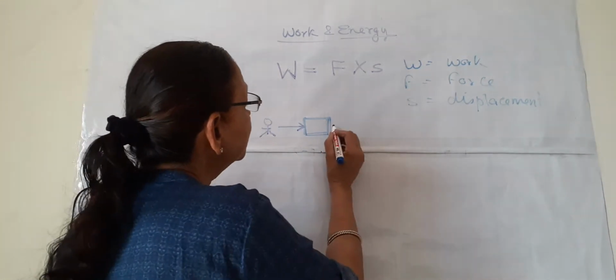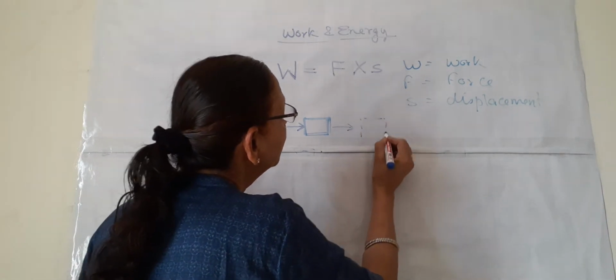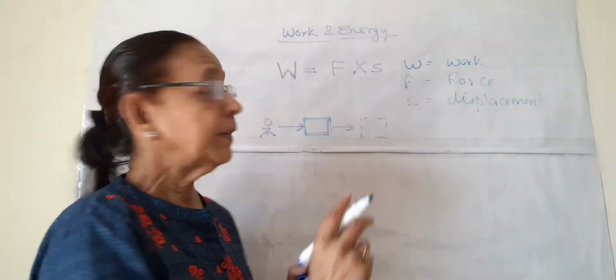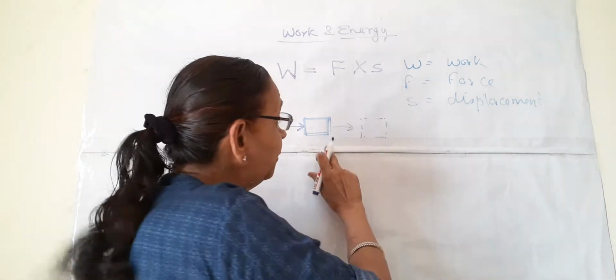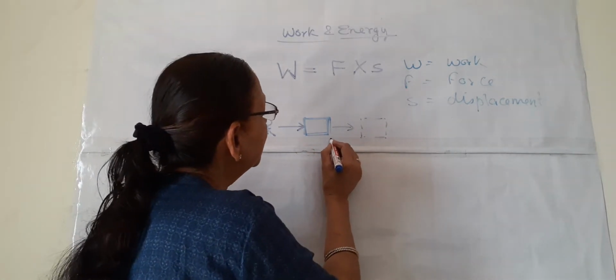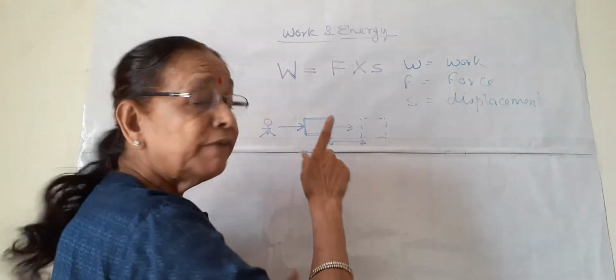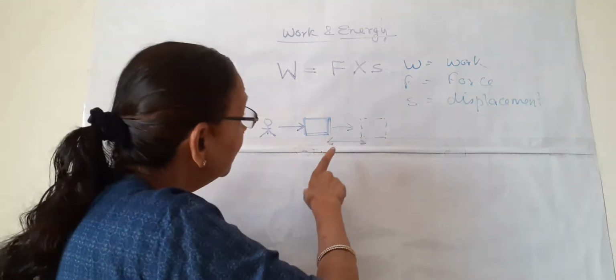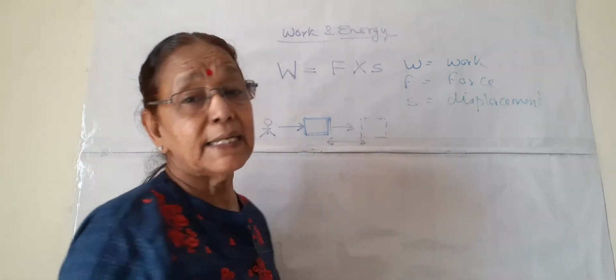So this is force, and this box is displaced to this new position. It moves to this place. So the displacement is from here to here. What is the work done by this person? It is the force applied multiplied by the distance.